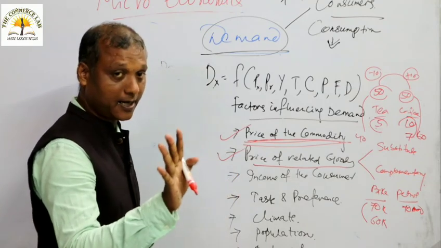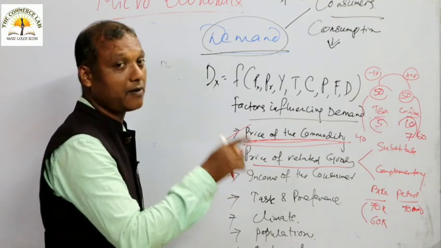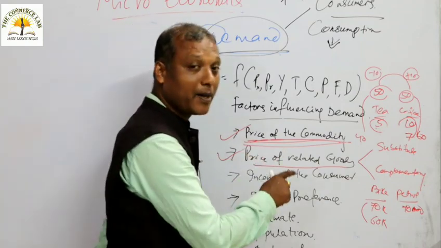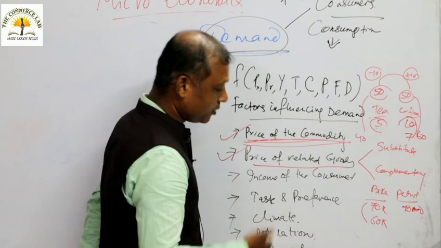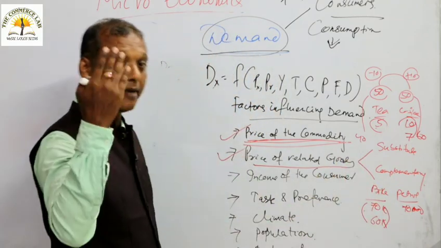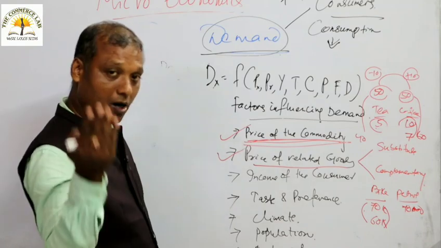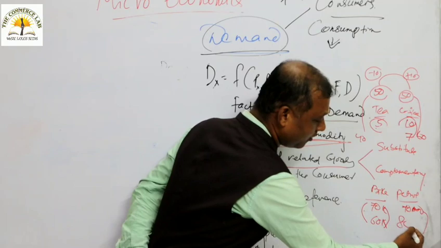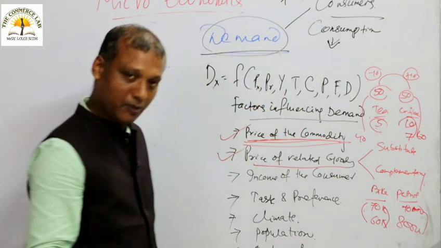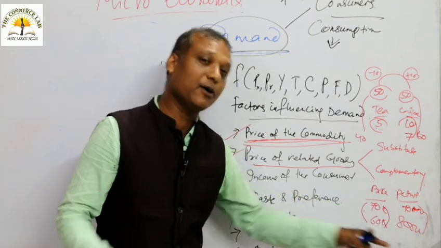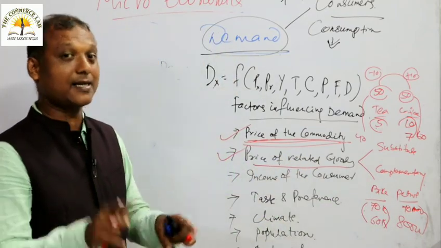But you are not studying the relationship between the price of bike and the demand for bike. You have to study the relationship between the price of the bike and the quantity of petrol. Naturally, when the price of bike falls, the demand for bike goes up, and when the demand for bike goes up, the demand for petrol also goes up. You understood? When the price of bike falls, the demand for petrol rises. What is the relation? The relation is inverse.